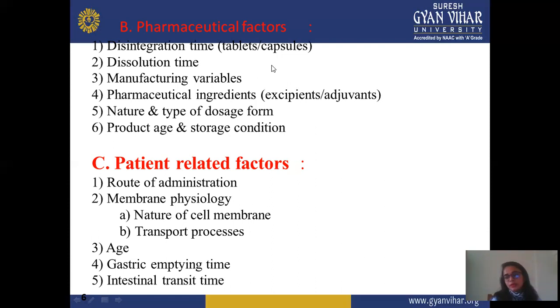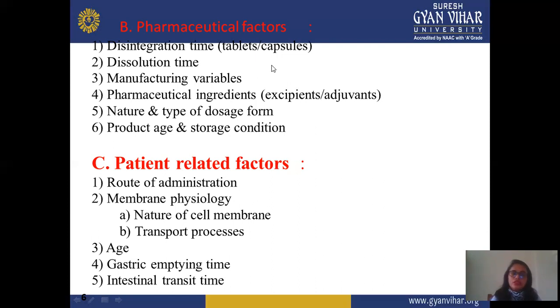Maybe it becomes incompatible during storage, or it's a stability problem after manufacturing, or after coming to market, or after 6 months. So individually check the compatibility of each and every excipient, whether they are good or not for the particular formulation. If it shows some instability or incompatibility problem, then you should change it or take another alternative excipient. These compatibility tests you check with the help of certain types of instruments, like DSC and this type of machine, or some techniques are used for compatibility checking.